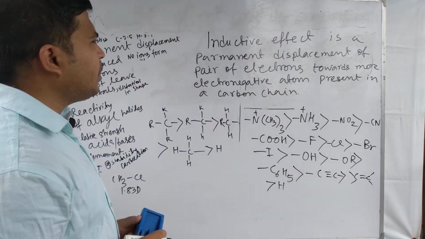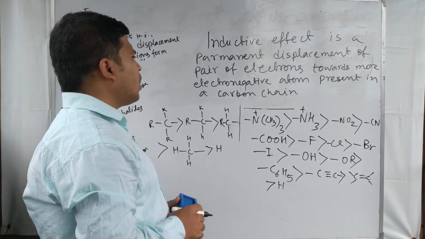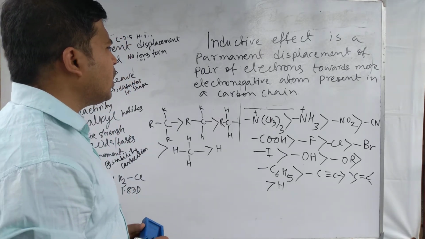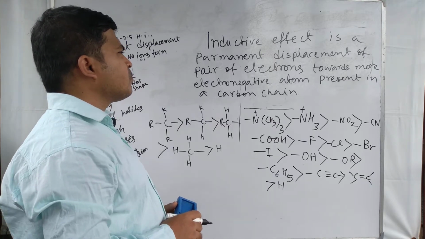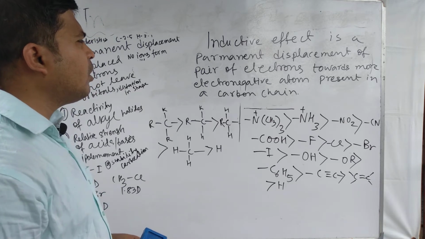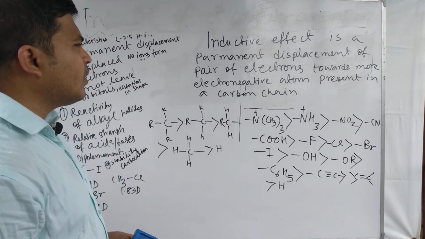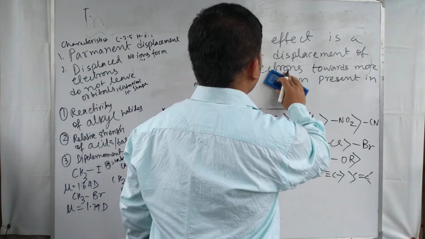In a carbon chain, inductive effect is the permanent displacement of the electron pair towards the more electronegative atom present in the carbon chain. So this is the definition of inductive effect.